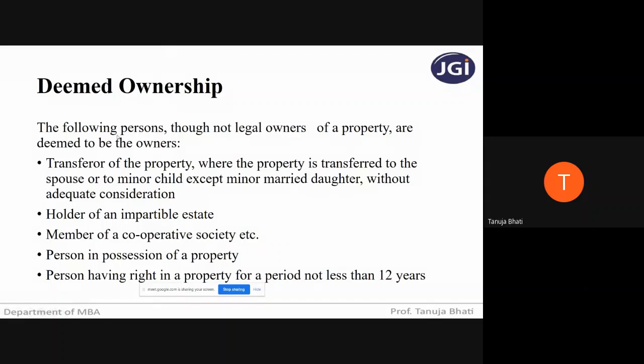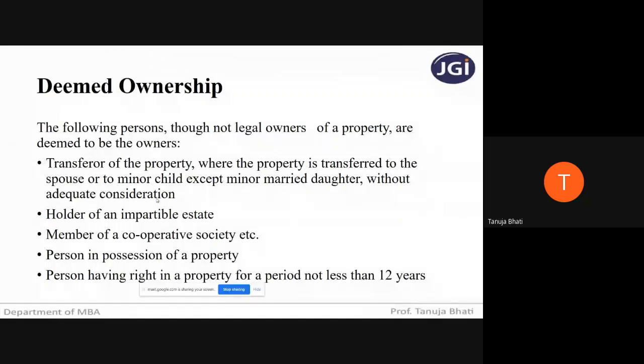First, transferor of the property, where the property is transferred to the spouse or the minor children, except minor married daughter, without adequate consideration. Many a time, in order to escape income tax, people used to transfer their property either in the name of their spouse or in the name of the minor child, just to avoid income being taxed under their head.